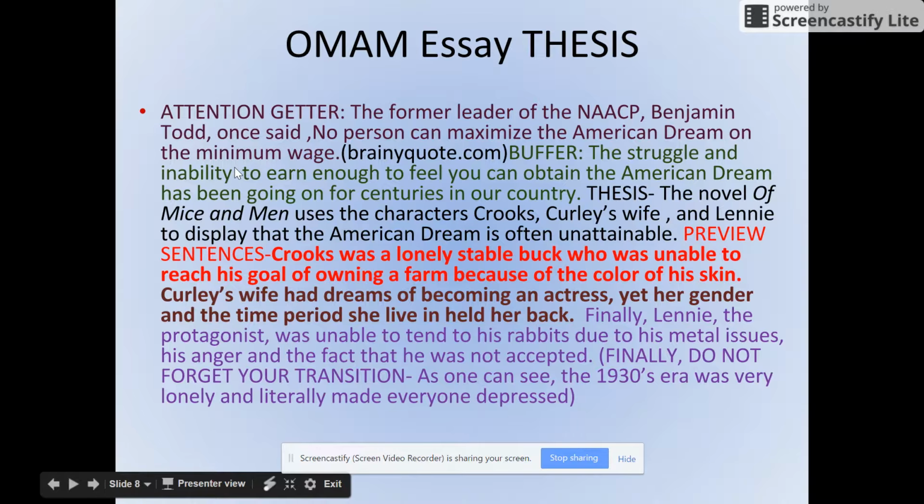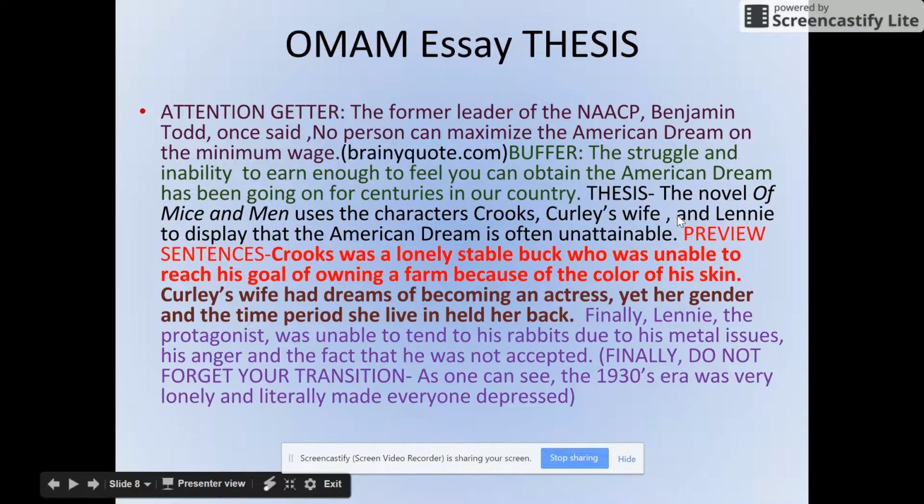So the former leader of the NAACP, Benjamin Todd, once said, "No person can maximize the American dream on the minimum wage." I like that quote because it really is about how these guys are struggling to live, and even nowadays, especially since 2008 with our economy falling apart, the American dream is great in your head, but really getting it with not having a lot of money, like Lennie and George and Curly's wife and Candy, they're struggling with money. How are they going to get that? So that really does tie into their inability to attain the American dream.